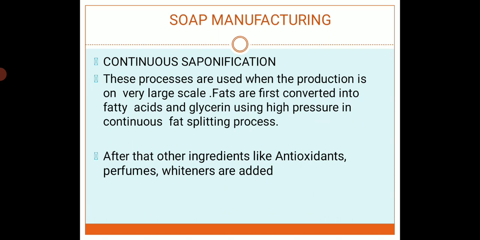The last manufacturing process for soap is continuous saponification. This process is used in the pharmaceutical industry because it is used for production on a very large scale. Fat is first converted into fatty acid and glycerin using high pressure in the continuous phase splitting process. After the saponification process is completed, other ingredients like antioxidants, perfumes and whiteners are added. These are the four processes which are used for soap manufacturing.